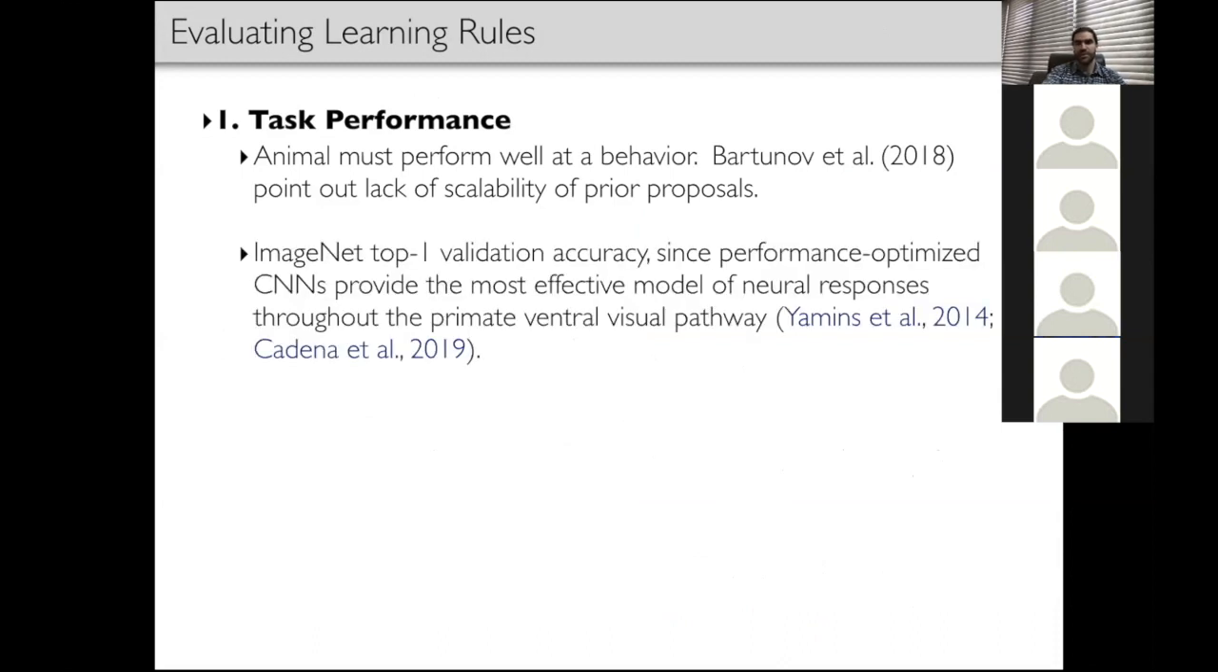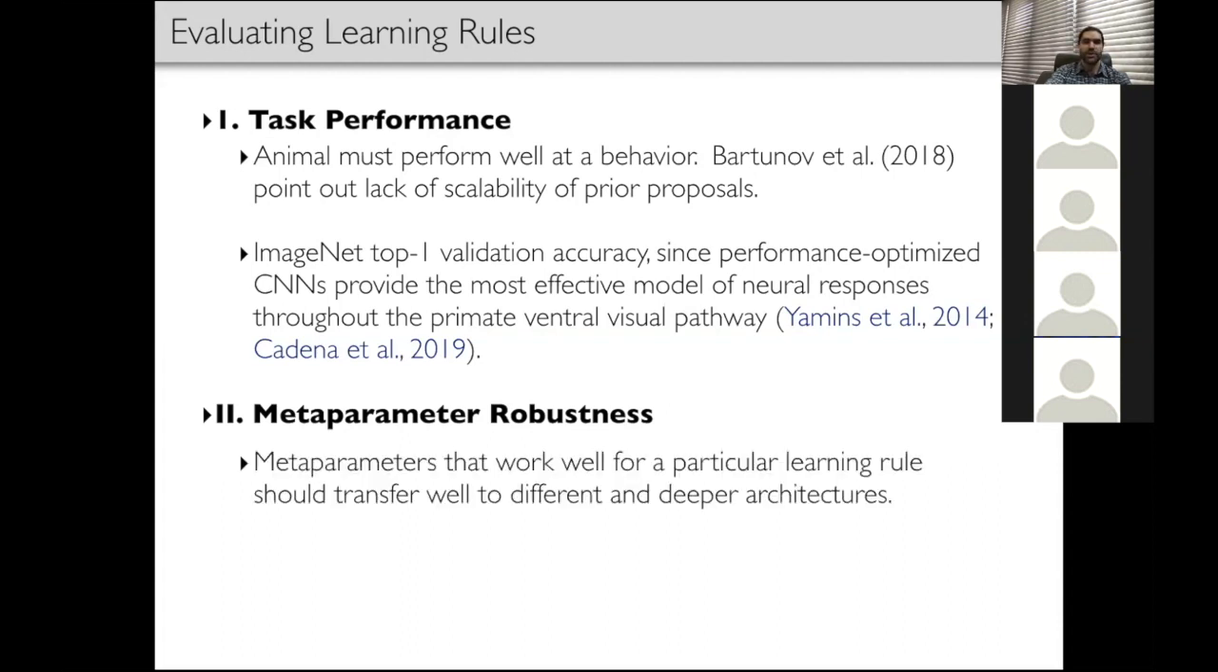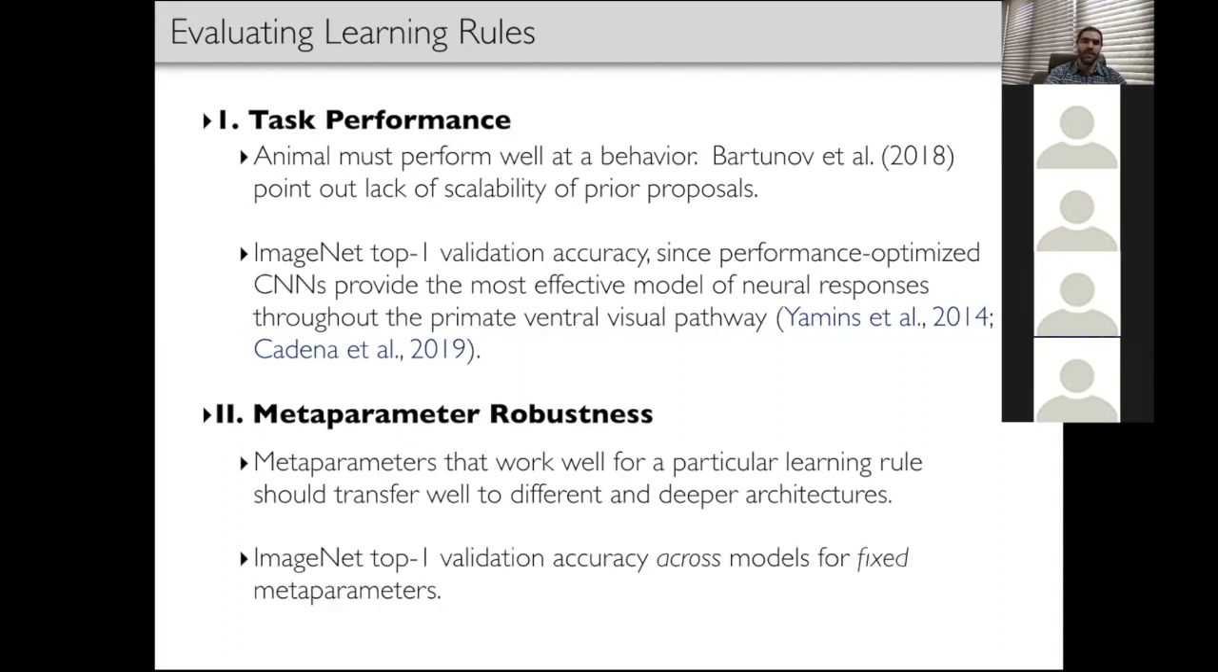Thus, we consider ImageNet top 1 validation accuracy since performance optimized CNNs provide the most effective model of neural responses to the primate ventral visual stream. We'll also extend Bartunov's proposal and look at learning rules' metaparameters robustness. It is commonly the case that networks trained with backpropagation show good transferability of hyperparameters tuned on smaller scale versions of the network to deeper architectures. That is, hyperparameters that seem to work well on shallower networks also work once the network becomes deeper and require minimal adjustments. Thus, we will be looking at ImageNet top 1 performance across different models for a fixed set of hyperparameters.